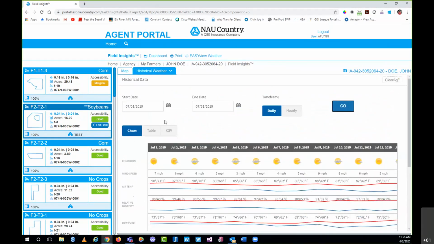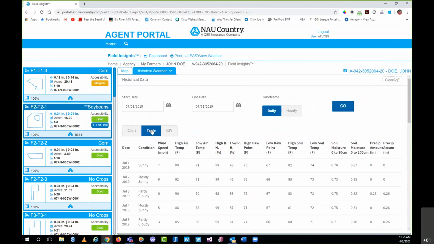Now, if you recall, I mentioned that I was going to keep it in chart. I'm a visual guy. I like the pictures. I like the fancy colors. But for some of you, maybe you're more of a number person, then you'd want to select the table. And what that's going to do is basically make it look more like an Excel spreadsheet. Still the exact same data.